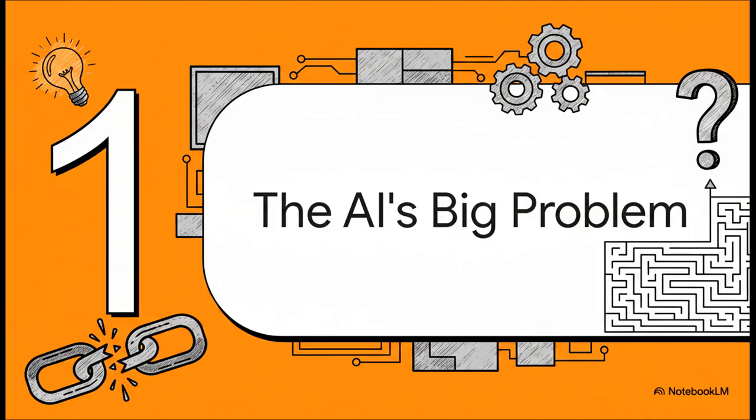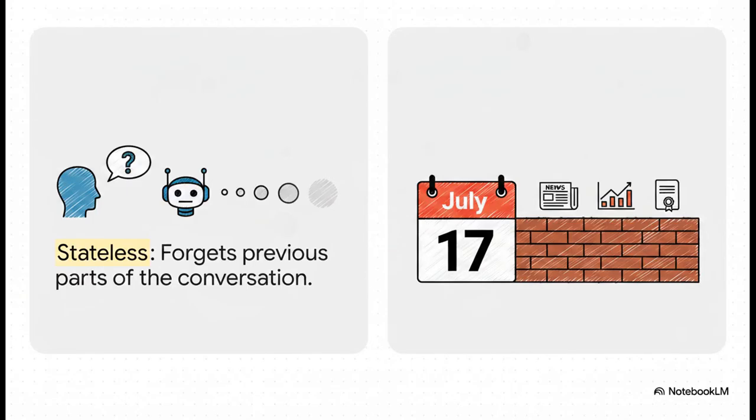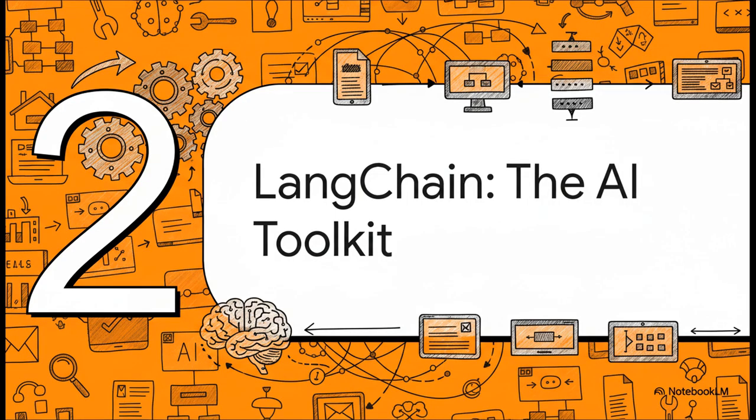All right, so let's really break this down. What exactly are these two fundamental walls that developers keep running into? Because once you understand the problem, the solution makes so much more sense. Okay, so it really comes down to these two things. First, an LLM is stateless, which is a fancy way of saying it treats every single question you ask like you're a complete stranger. It forgets everything you just said. And second, its knowledge is fixed. If its training data stopped in 2023, it has no idea about today's news, your company's latest report, or anything that happened since. So how do developers get around these massive roadblocks?